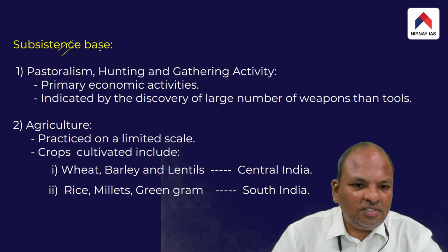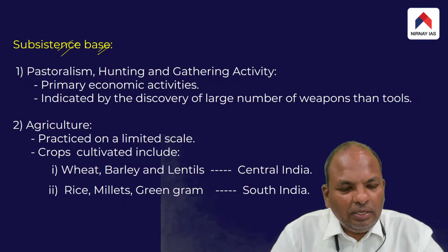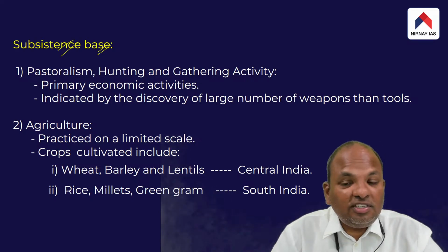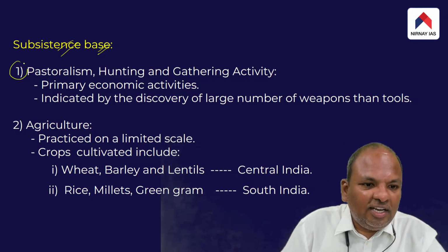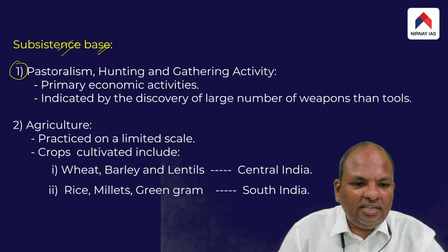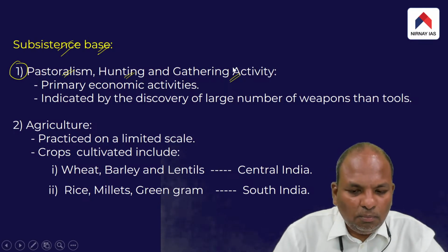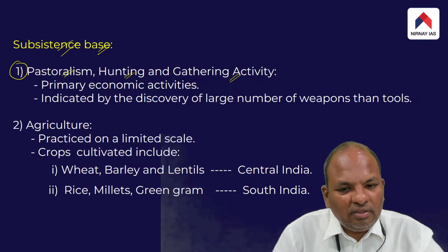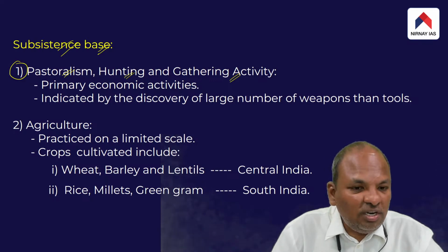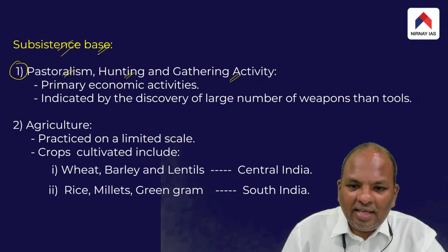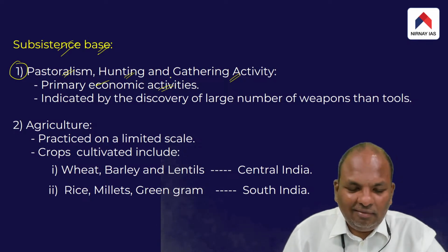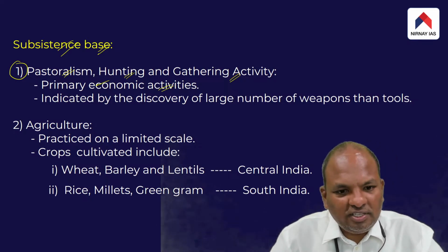Then what about their subsistence base? What did the people of the megalithic culture do for their living? Most scholars believe that the megalithic people mostly practiced pastoralism as well as hunting and gathering. So basically, pastoralism, hunting and gathering was their primary economic activity.